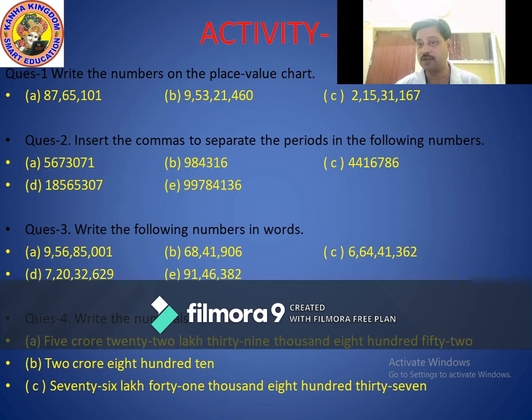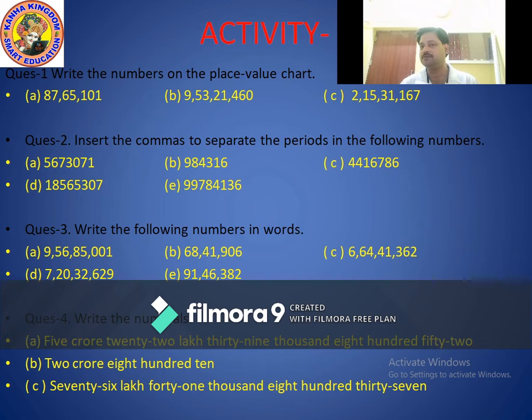Okay, how many commas? 3 commas. In 3 commas, the first digit is 9. So 9 is in which period? Very good, crores period, which means 9 crores.